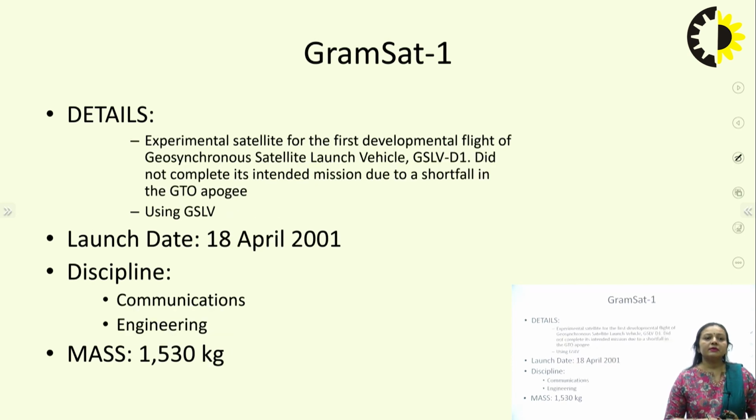Then GramSat 1. GramSat 1 is the experimental satellite for the first development flight of the geosynchronous satellite launch vehicle. We have seen that the last one, OceanSat, was using the Polar Satellite Launch Vehicle, and the previous series from Aryabhata to the IRS were using the satellite launch vehicles. We have hired, then we have used our own rocket, and now in GramSat 1, we are going to use the geosynchronous satellite launch vehicle, that is the GSLV D1.